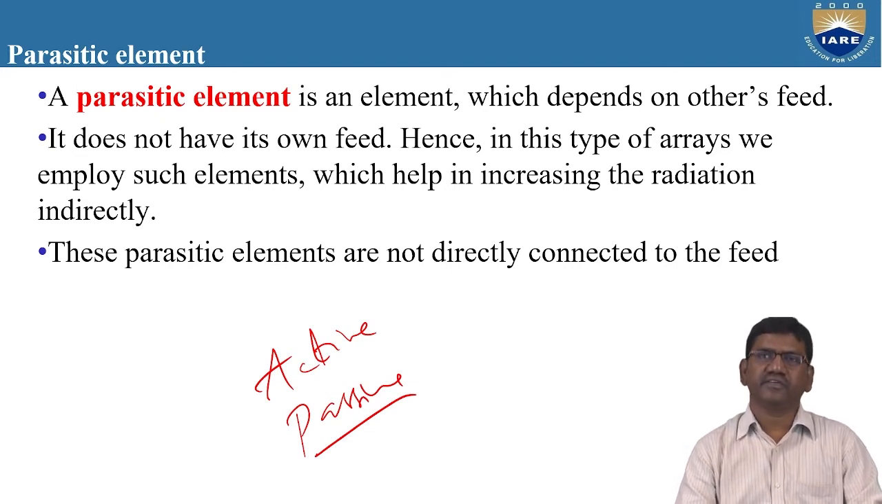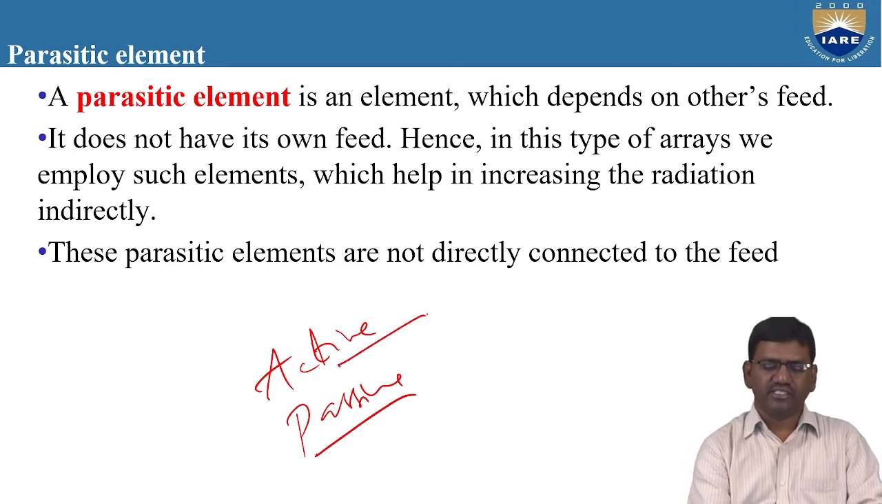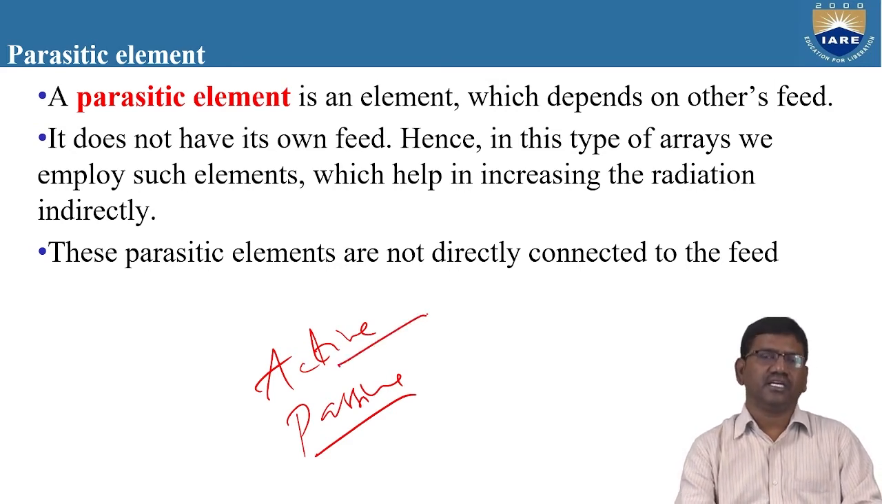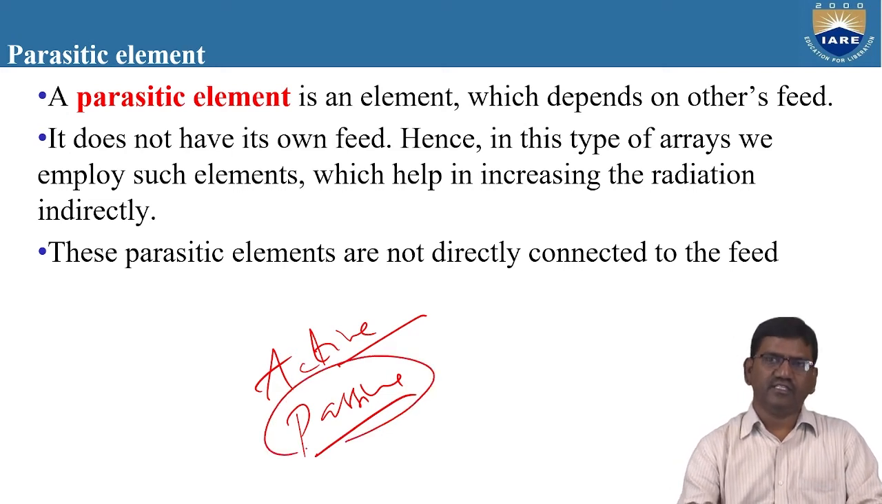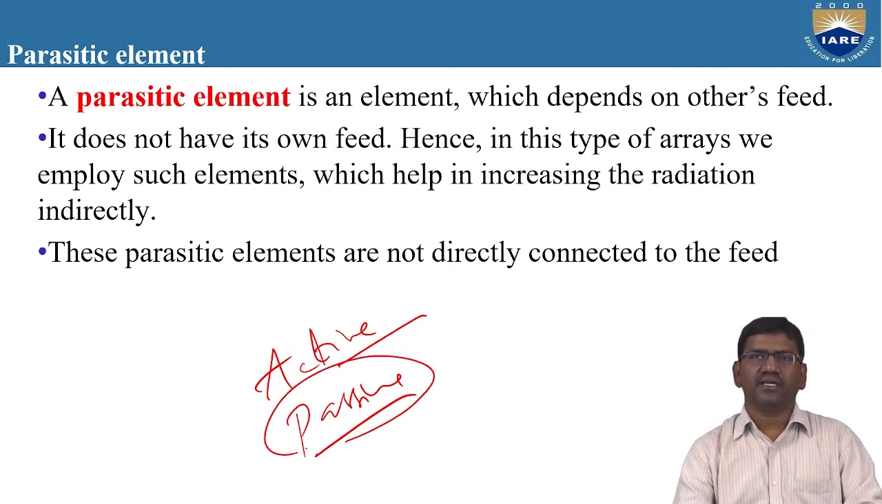So what is the difference between the active device and the passive device? A device which generates its signal by itself, we call it an active device. A device which cannot generate its own signal, but depends on other devices for getting the input signal, those types of devices we call a passive device.